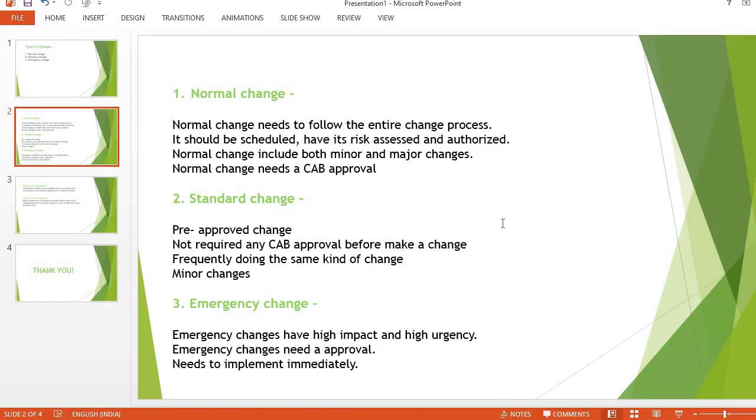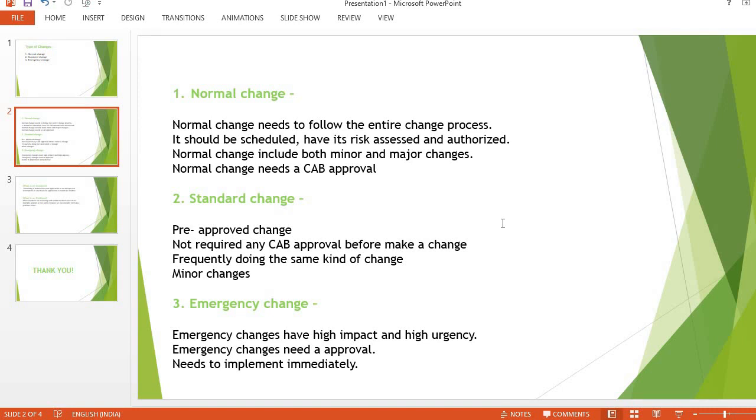After authorized, it changes the state to implement, and then we have some change tasks. We have to close those tasks, like the implement task, test task, and review task. Under the change, in the related list, we have these tasks, and we have to close them.